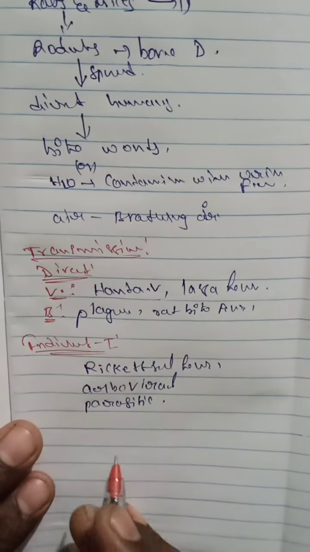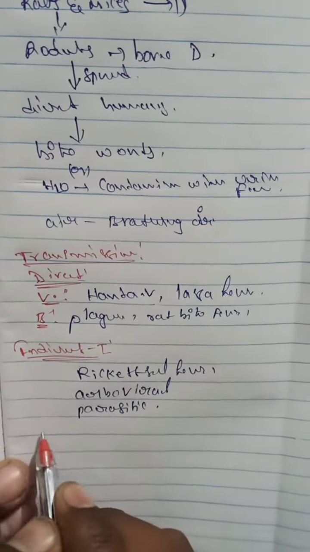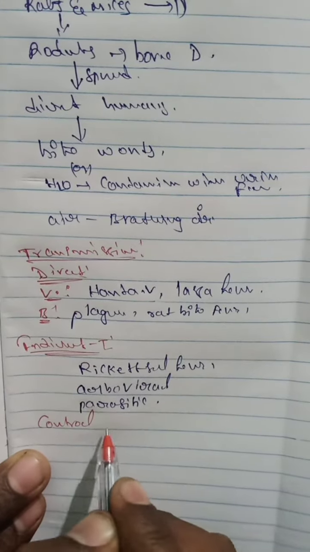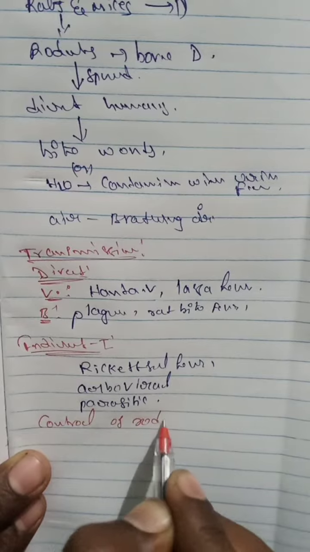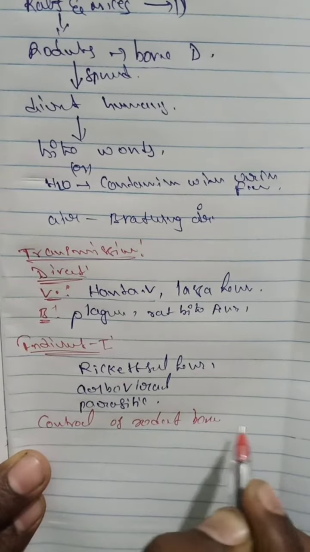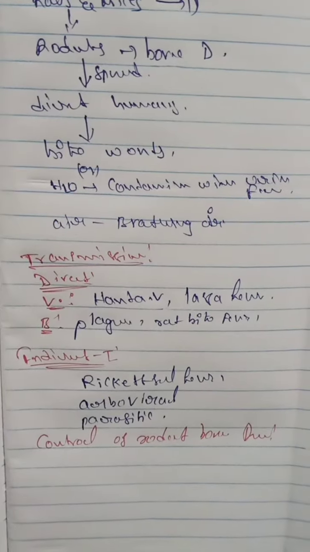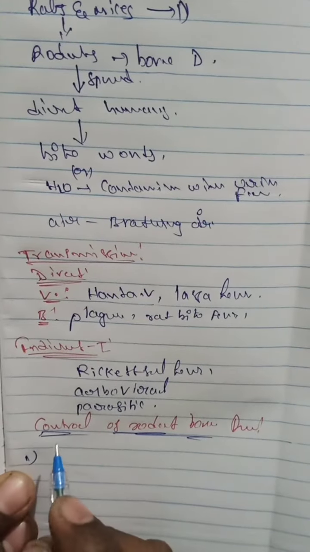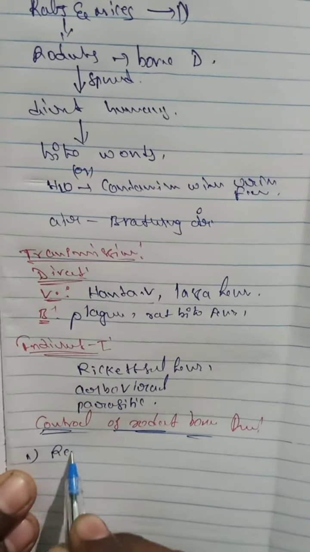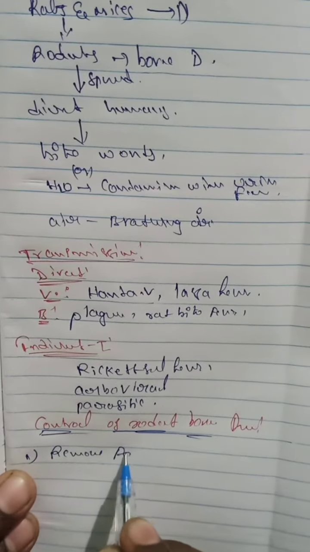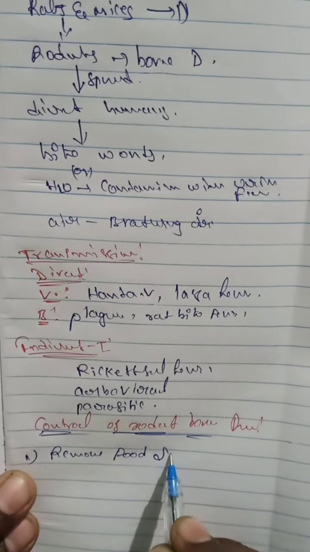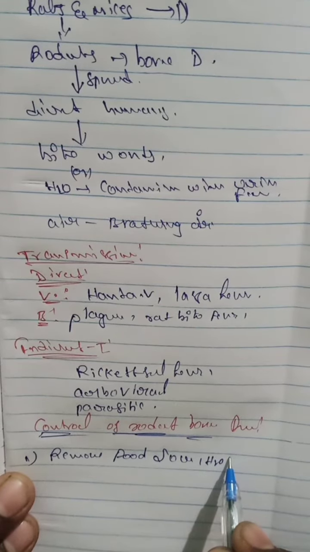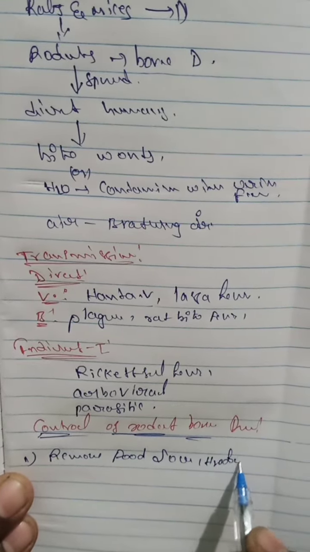So how do we control rodent-borne infections? First, remove food sources and water for the rodents.